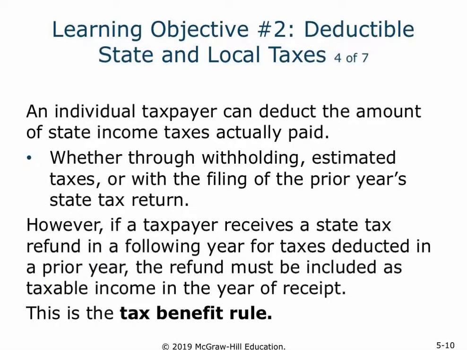Other taxes, so for state income tax payments to be deductible, those are going to be based on the payments, whether it's through withholding taxes paid, estimated tax payments, or through the filing of the prior year's state return. Now, if this is done and the taxpayer receives a refund, it's important to note that that would be included as income based on the tax benefit rule.